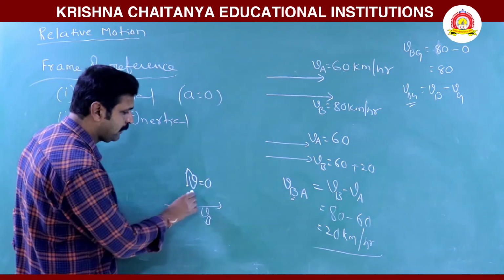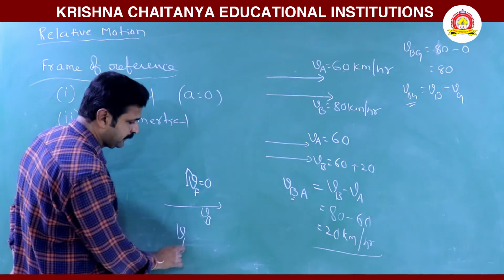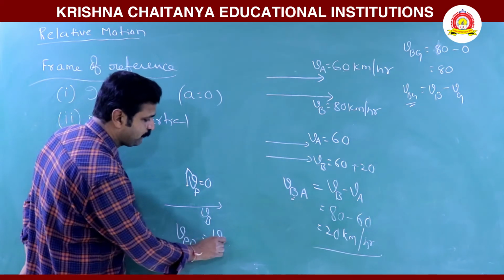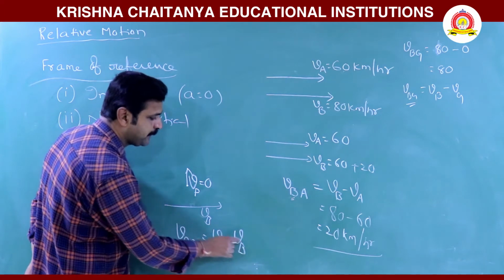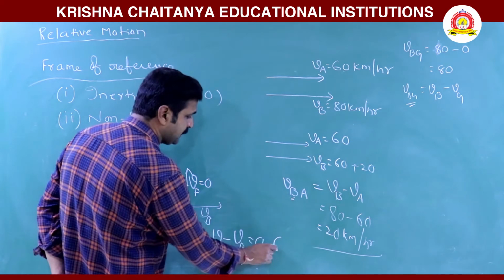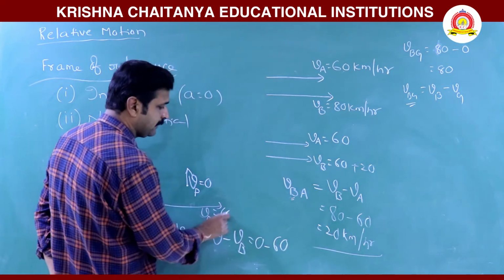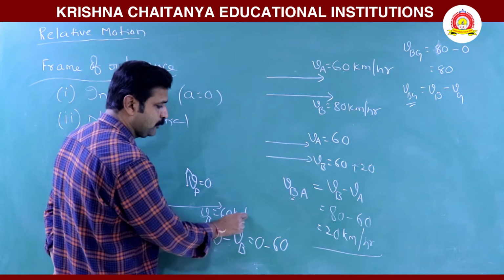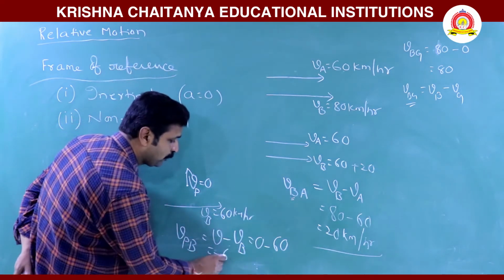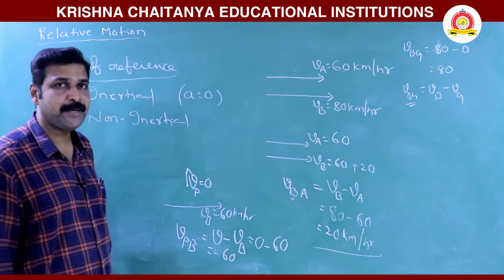Now the velocity of the pole with respect to the bus is the velocity of the pole minus the velocity of the bus. That is 0 minus the velocity of the bus, let it be 60, just an example. Then this is minus 60. The velocity of the pole with respect to the bus is minus 60.